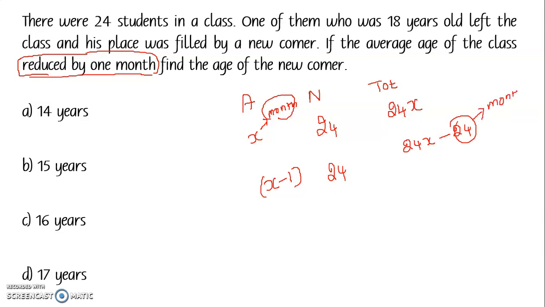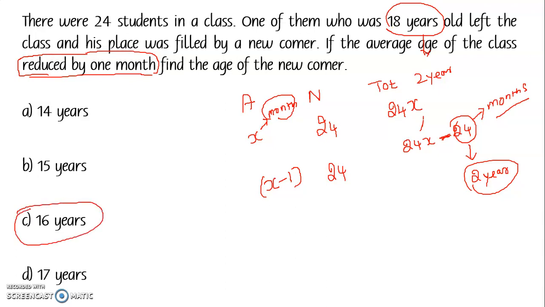That is very important. Don't say 24 years. It has reduced by 24 months. 24 months is 2 years, meaning the total age is reduced by 2 years. So the difference between the two totals, before and after the replacement, is 2 years. The person who moved out is 18 years old. The new person who came in is 2 years less than this person, so his age is 16 years.